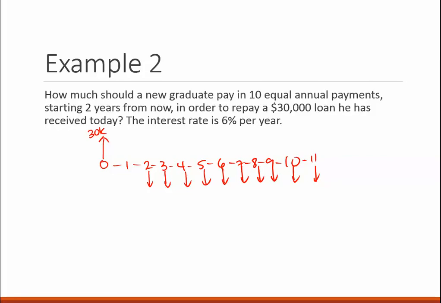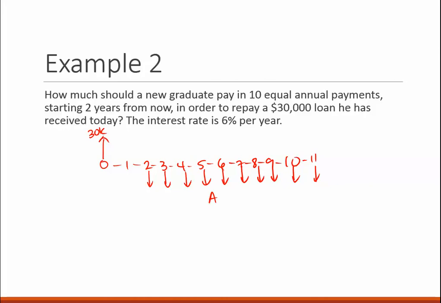So now the trick here is that we can't just find A, and the question is asking me to find A, right? I can't just find A given P, because if I have A given P, what this is going to do is it's going to place them from period 1 to 10 instead of 2 to 11, and that's an important distinction.